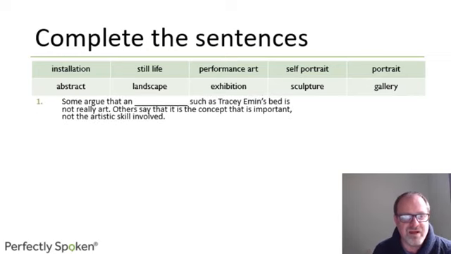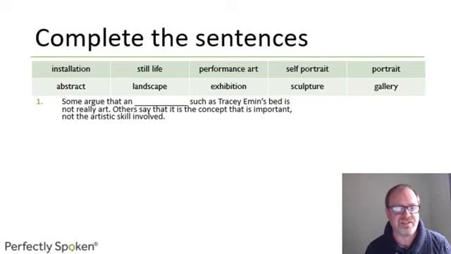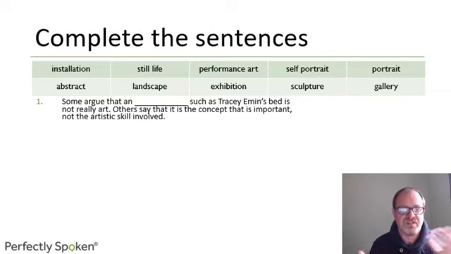First one is, some argue that something such as Tracey Emin's bed is not really art. Others say that's a concept that's important, not the artistic skill. So this is an example of Tracey Emin's bed. It's a big work of art. It's not traditional painting or sculpture. It's objects put together in some way, sometimes randomly. In this case, very deliberately, it's an installation.